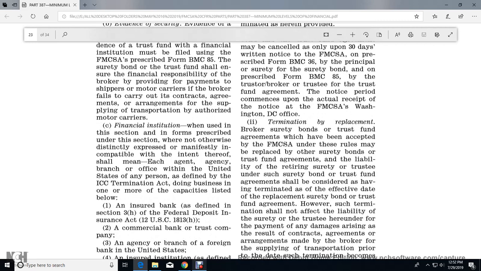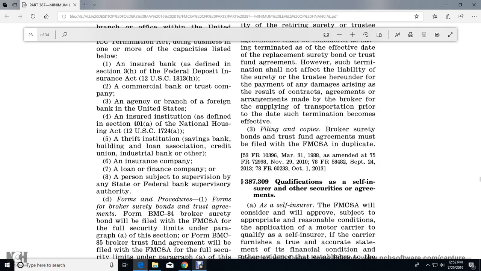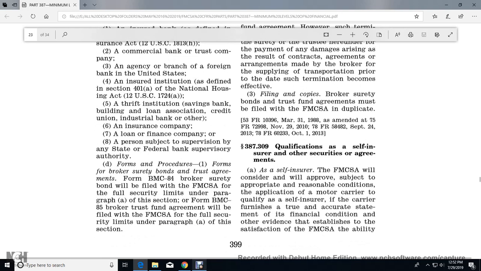Financial institution, when used in this section and forms prescribed under the section, unless otherwise distinctly expressed or manifestly incompatible with the intent thereof, shall mean each of the following: any agency or branch of the United States, or any person as defined by the Interstate Commerce Commission Termination Act, doing business with one or more of the capacities listed below. An insured bank as defined in Section 3 of the Federal Deposit Insurance Act; a commercial bank; a trust company; an agency or branch of a foreign bank in the United States; an insured institution of the National Housing Act; a thrift institution, savings bank, building and loan association, credit union, industrial bank, or other insurance company, loan and financing company, or person subject to supervision in each state by a Federal bank supervisory authority.